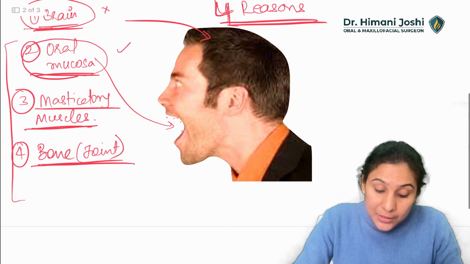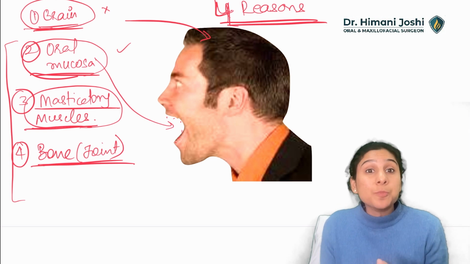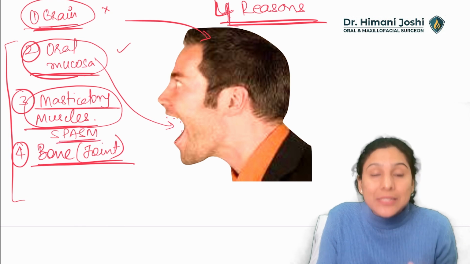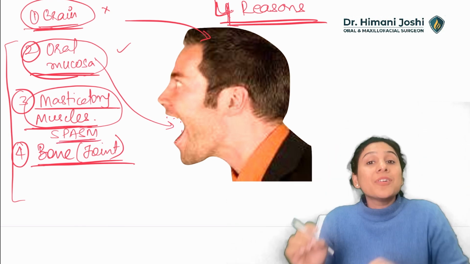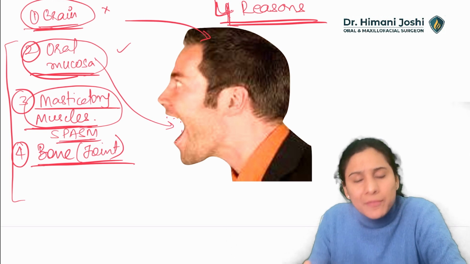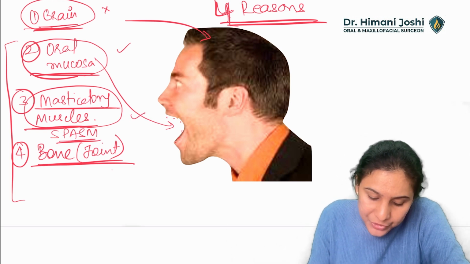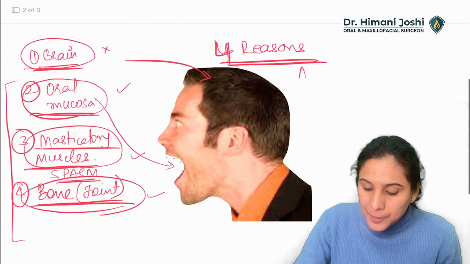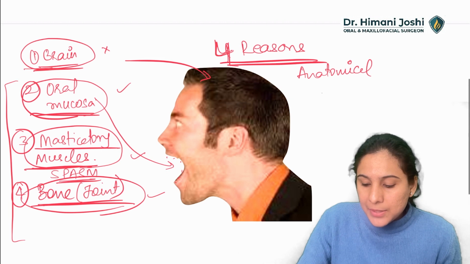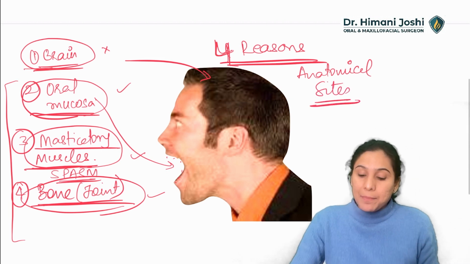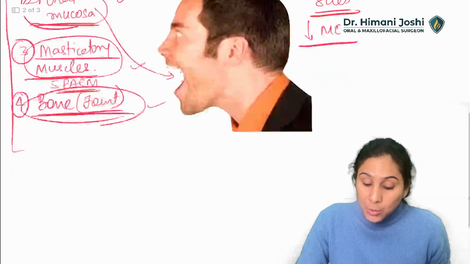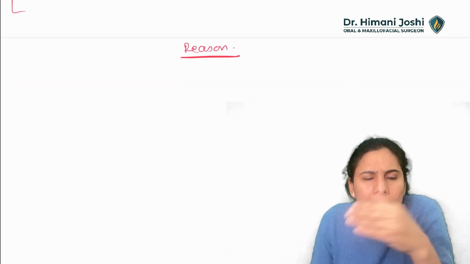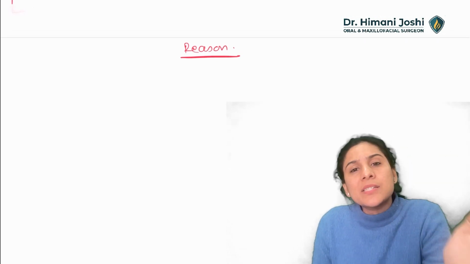Think like that. Third reason is masticatory muscles. Is there a spasm? Masticatory muscle spasm is the commonest reason, the most common cause of reduced mouth opening, and we will see the causes of it. And the fourth thing is the joint. Now let us list the reasons. These are the anatomical sites due to which there can be a reduced mouth opening. Now, what can be the exact reason or the exact pathology? We will not talk about the brain because there can be n number of brain reasons which we are not concerned with. We will start with the oral mucosa.